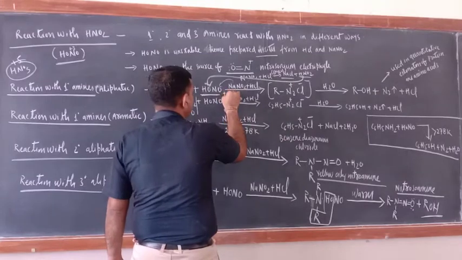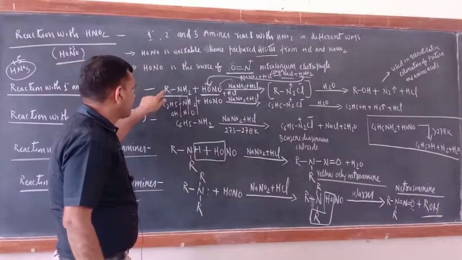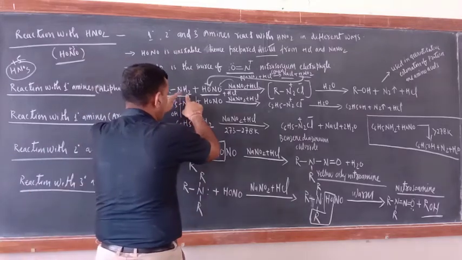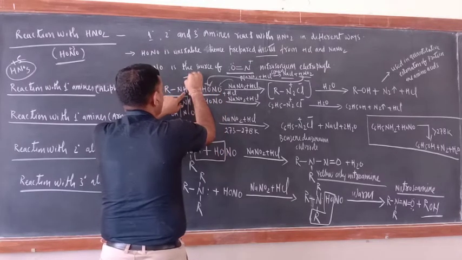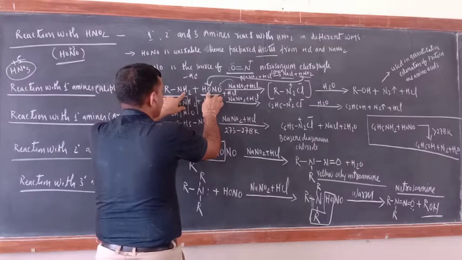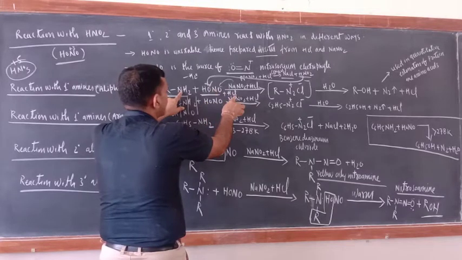So, in the second step also HCl will be there. Okay. So, the first step is just see how the reaction will take place. See, one product will come out as minus H2O. Minus H2O. Now what is left now? R, N, this N and this one N2 and Cl of this one.